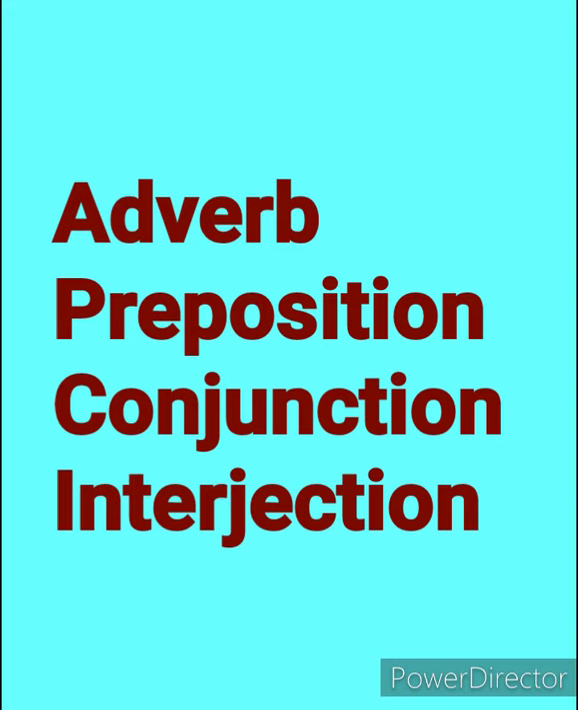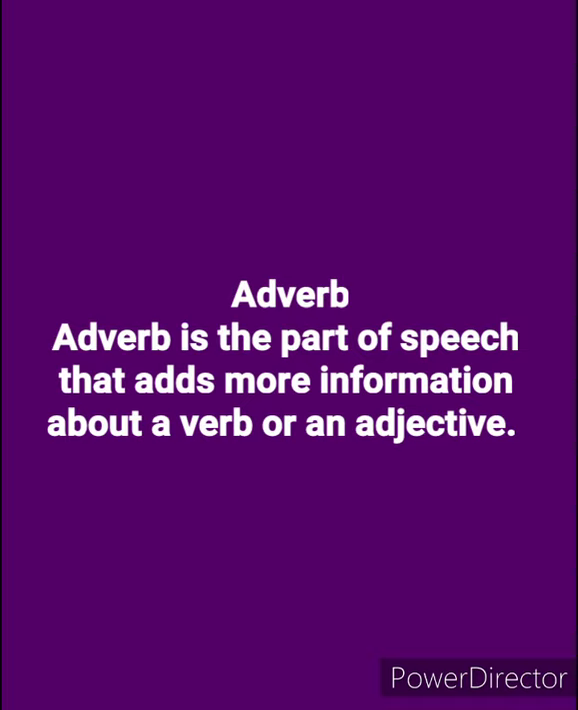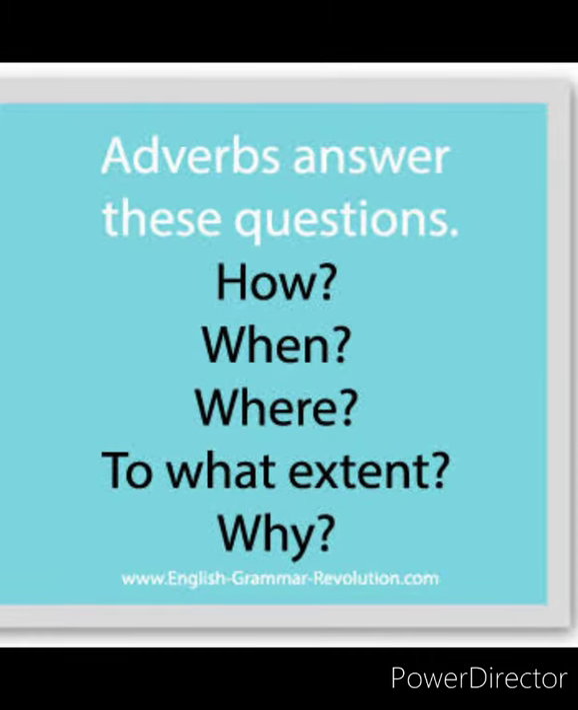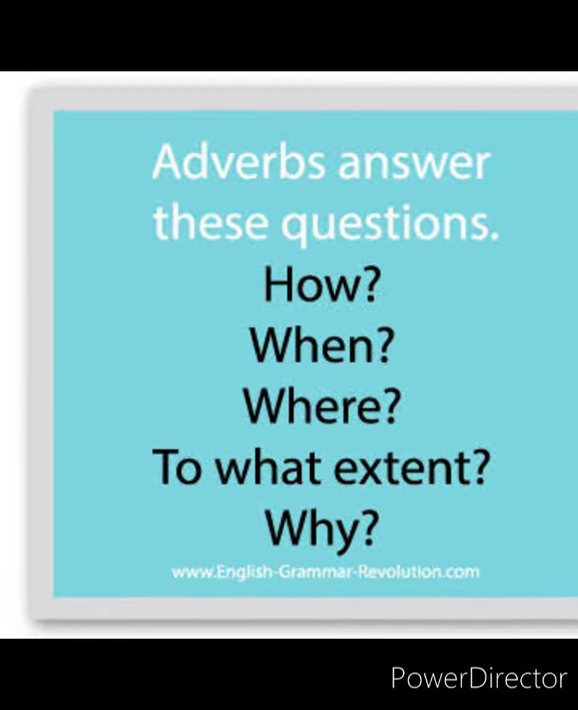In the previous video we have learnt about parts of speech. 4 parts of speech are already over and further 4 we'll learn today, that are adverb, preposition, conjunction and interjection. So children, adverb. What is an adverb? Adverb is the part of speech that adds more information about a verb or an adjective. Adverbs answer these questions: how, when, where and why.